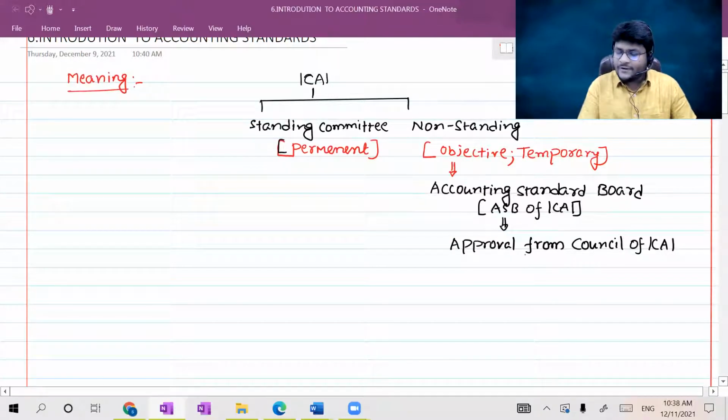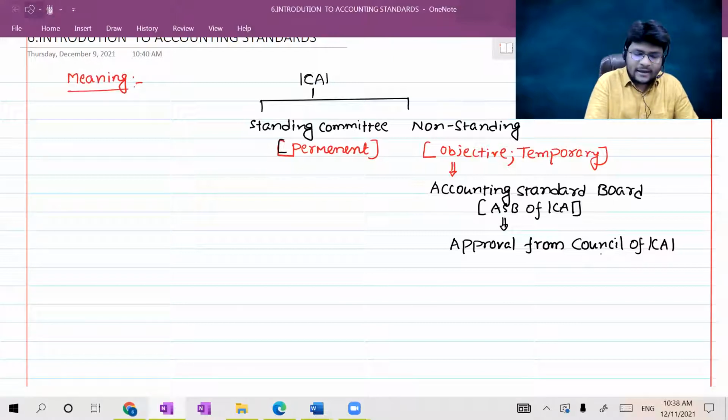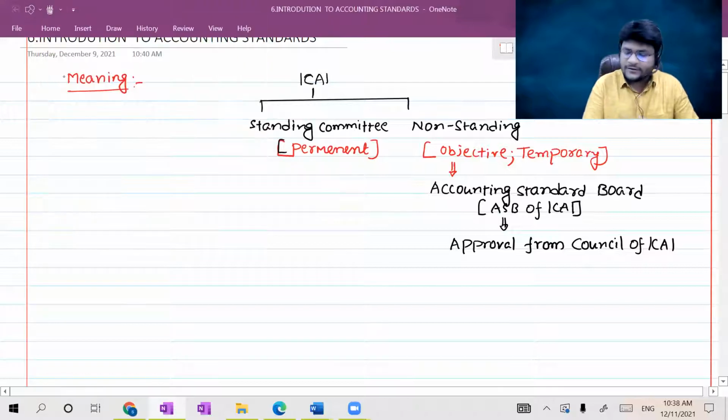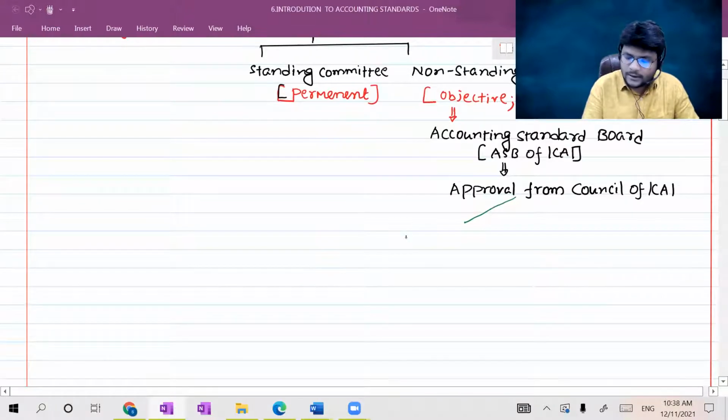Once it is approved by the Council of ICAI, straight away such standards may be used by non-corporate entities. You know, non-corporate means entities other than companies.